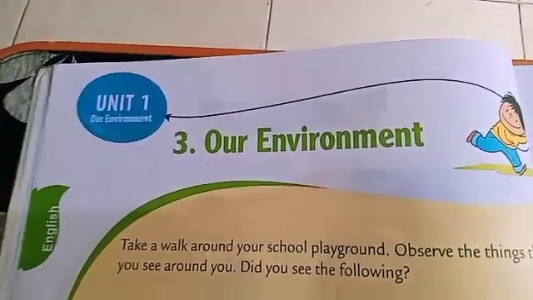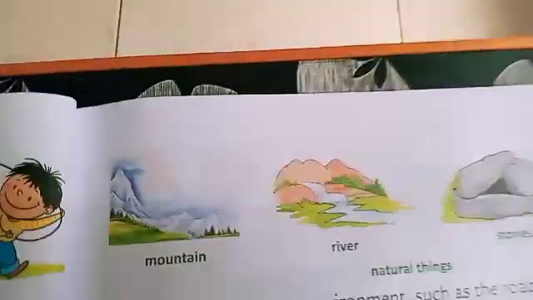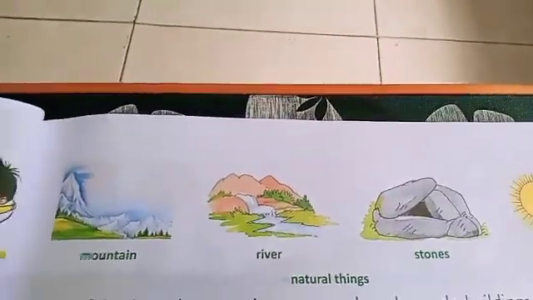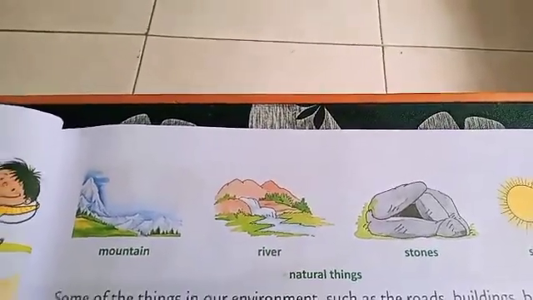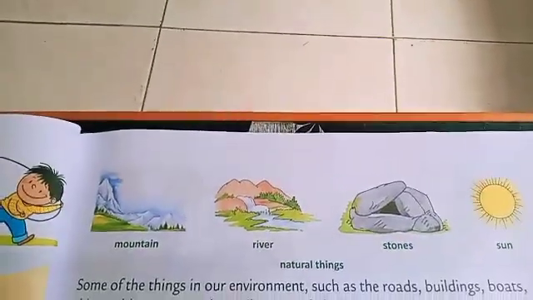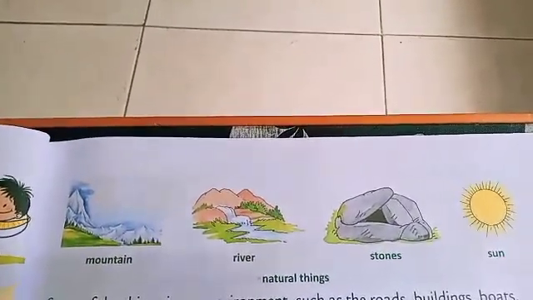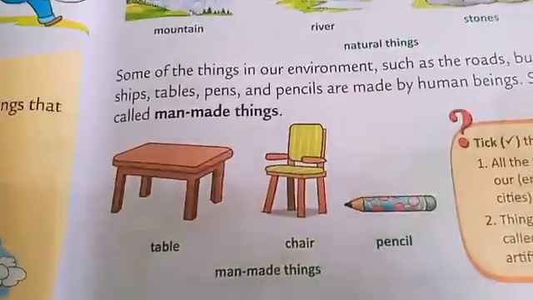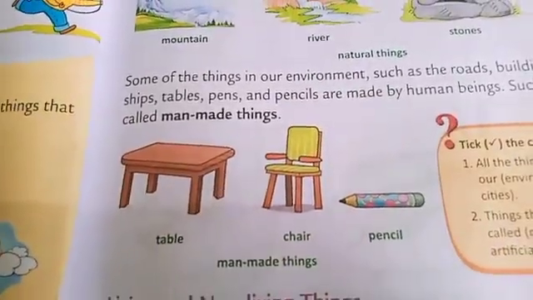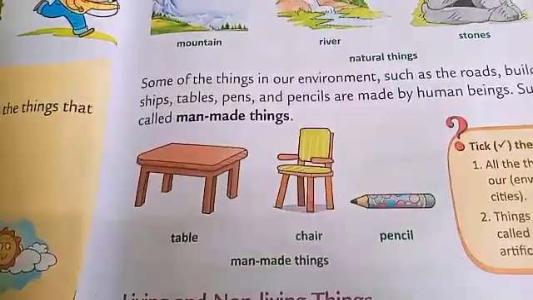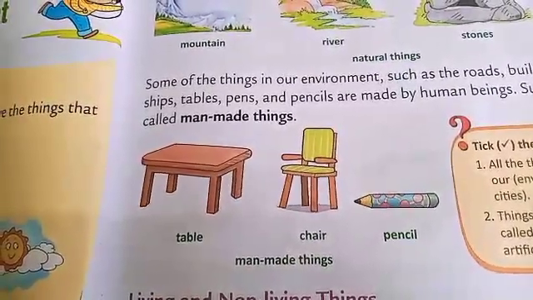In natural things, you have seen mountains, rivers, stones, the sun. We get all these things from nature, and these things are not made by human beings, so they are called natural things. And then we learned about table, chair, pencil. These things are made by human beings, so they are called man-made things.